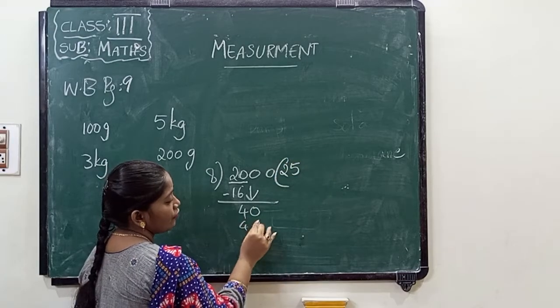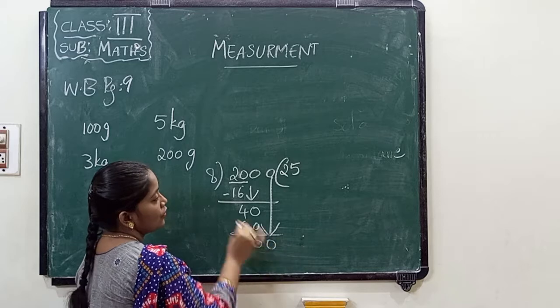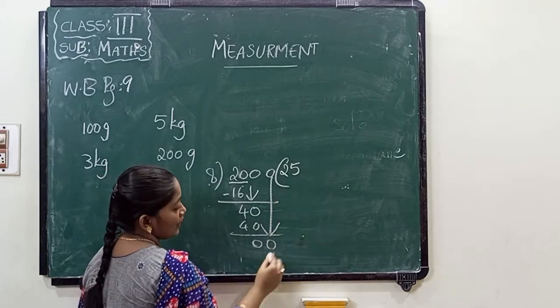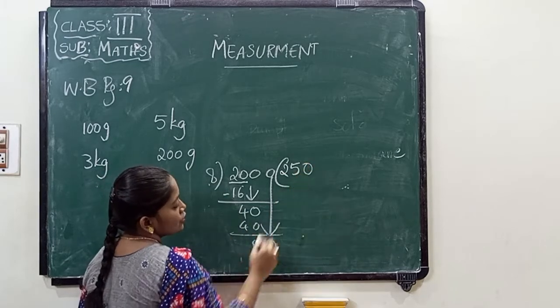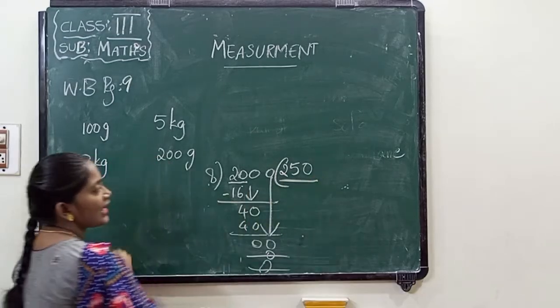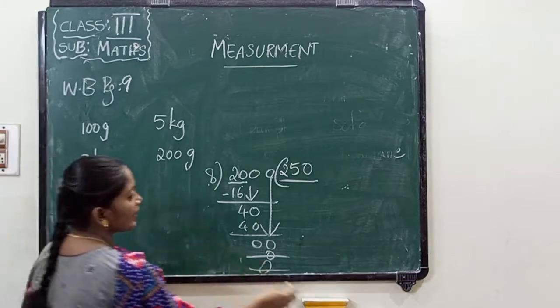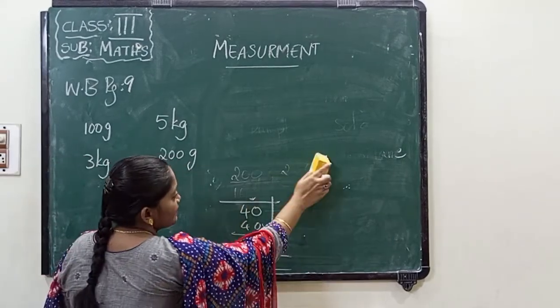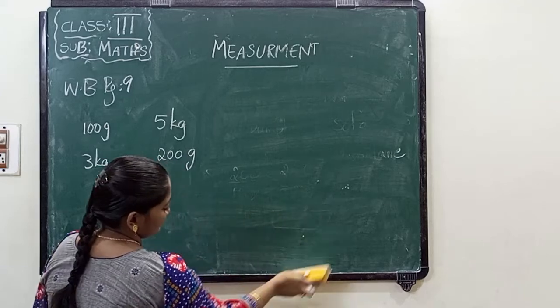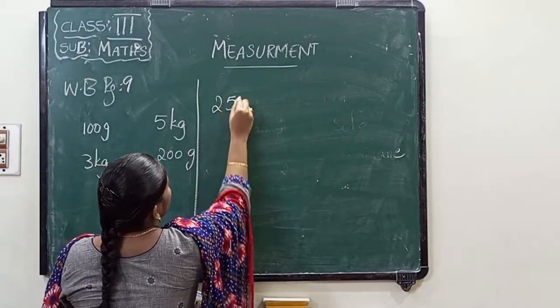Again 0 is there, 8 zeros are 0. So the weight of each pomegranate is 250 grams.